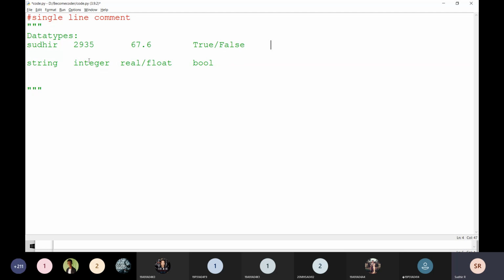In other programming languages, true represents 1 and false represents 0, right? In Python, they are going to be represented with true and false. Okay, true and false. This is about the data types of Python.